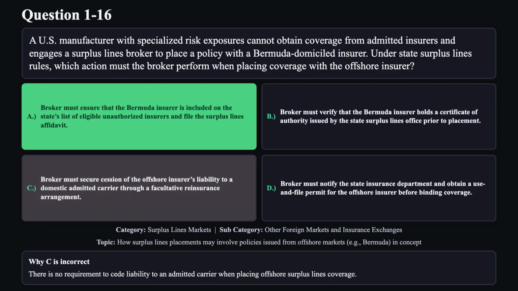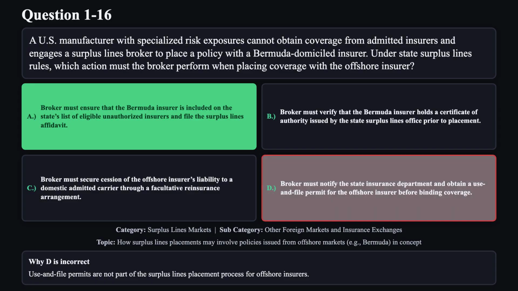Reason C is not correct. There is no requirement to cede liability to an admitted carrier when placing offshore surplus lines coverage. Reason D is not correct. Use and file permits are not part of the surplus lines placement process for offshore insurers.